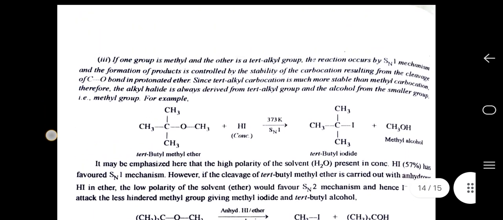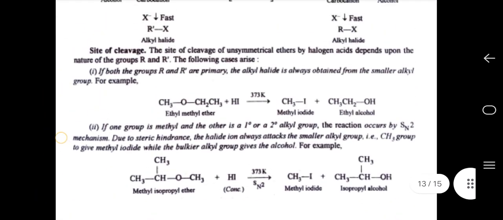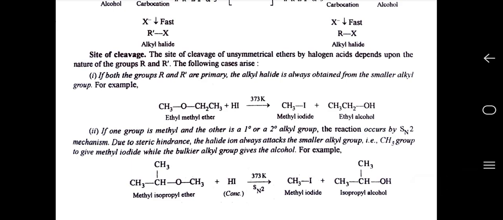Now the site of cleavage. The site of cleavage of unsymmetrical ether by halogen acid depends upon the nature of the groups R and R'. First, if both the groups R and R' are primary, the alkyl halide is always obtained from the smaller alkyl group. For example, ethyl methyl ether in the presence of HI gives methyl iodide and ethyl alcohol at 373 Kelvin.